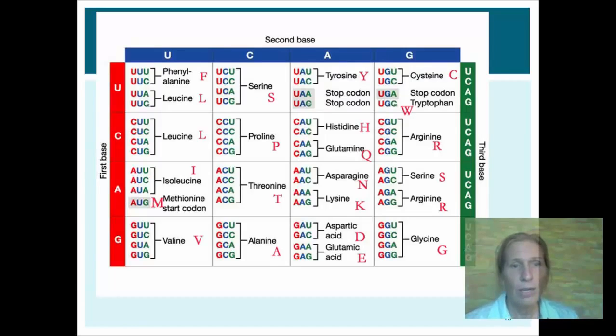Let's say we have the triplet CCC. The first base would be C here on the left. The second base would be C on top here, and then third base C, CCC. This codes for the amino acid proline. You can see that there are actually 4 different triplets that code for proline. So CCU, CCC, CCA, and CCG all code for proline.